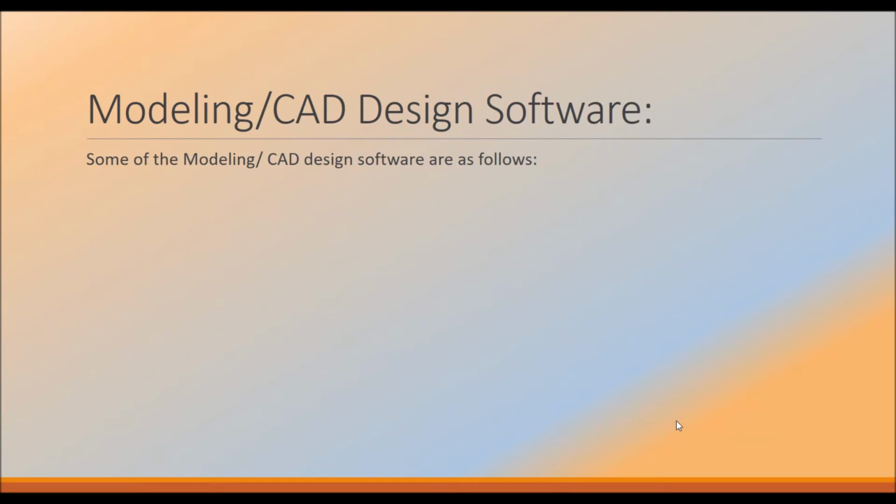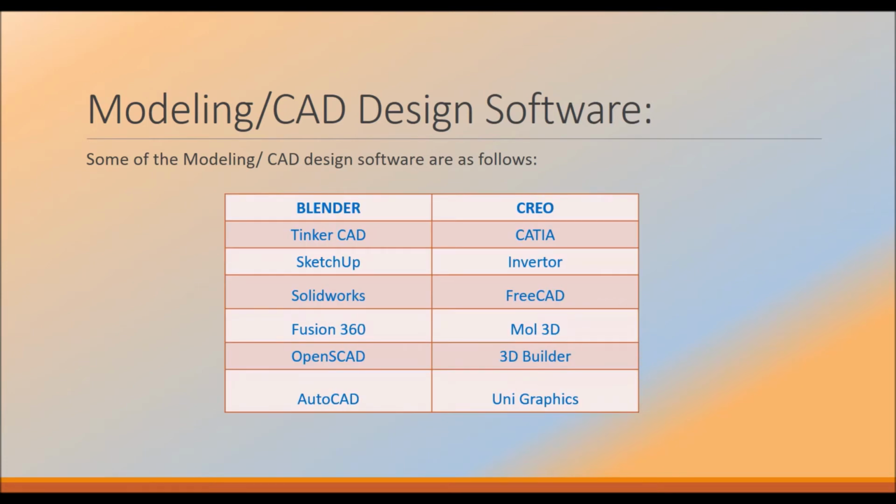So coming to modeling or CAD designing software, I have listed some of the designing software: Blender, Tinkercad, SketchUp, SolidWorks, Fusion 360, OpenSCAD, AutoCAD, Creo, CATIA, Inventor, FreeCAD, Mall3D, 3D Builder, Unigraphics. So these are some of the designing software where you are going to design the product.